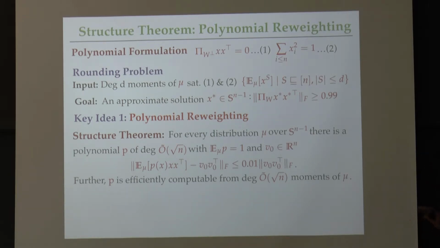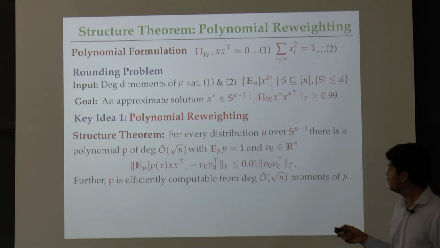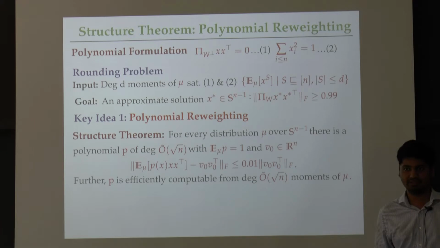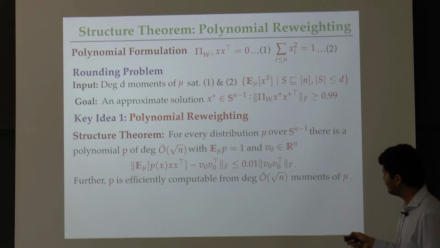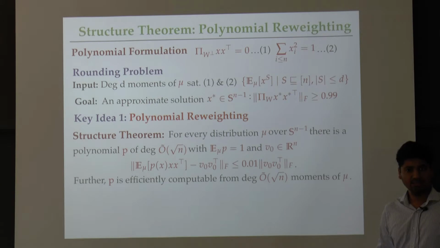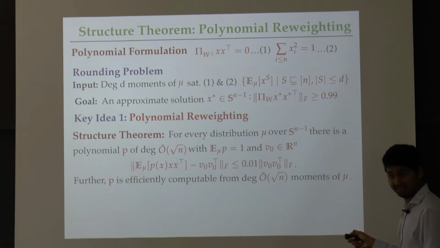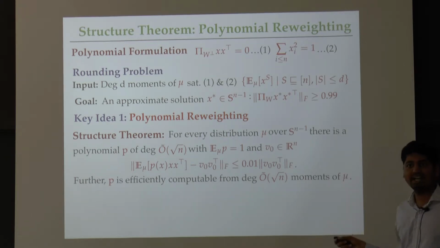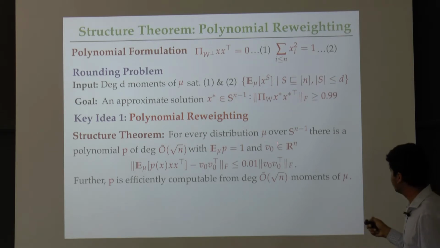Okay, and there is a vector v0 such that if I look at this reweighted covariance matrix of the distribution mu, so remember that if I didn't have this p here, expectation of xx transpose is just the covariance matrix, right? Now I am reweighting this covariance matrix with p of x. The claim is that if I look at this reweighted covariance matrix, then it is basically well approximated by a rank 1 matrix in the following sense: there is a vector v0 such that if I compute the Frobenius norm of the difference of this rank 1 matrix and this reweighted covariance, then it is smaller than some tiny number times the Frobenius norm of this v0 v0 transpose.